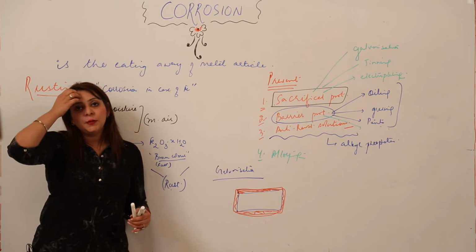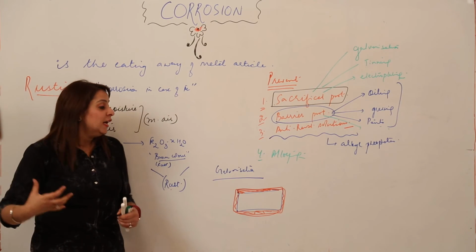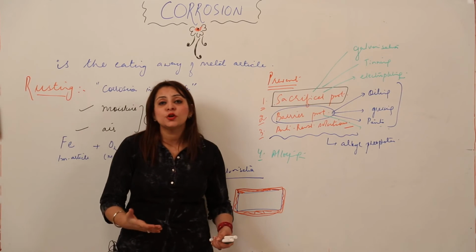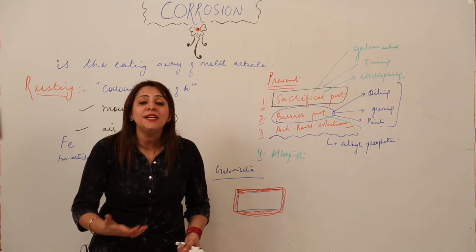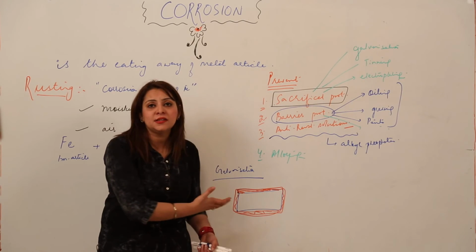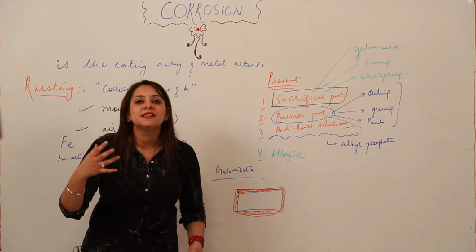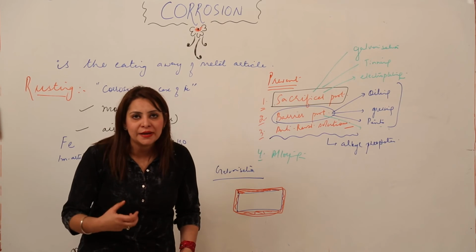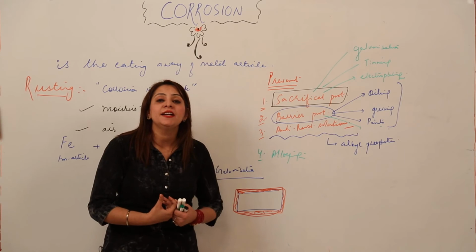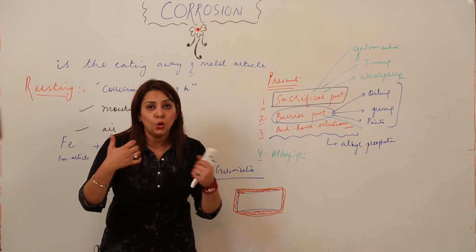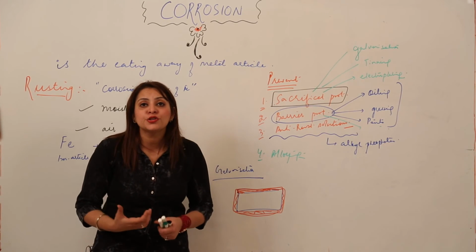Now the question must be striking your mind: zinc is again a metal, so the corrosion of zinc can also take place. So how is it protecting the iron article? You should know that zinc is a self-protecting metal. What do you mean by self-protecting metal? That means it has a tendency to protect itself from corrosion.